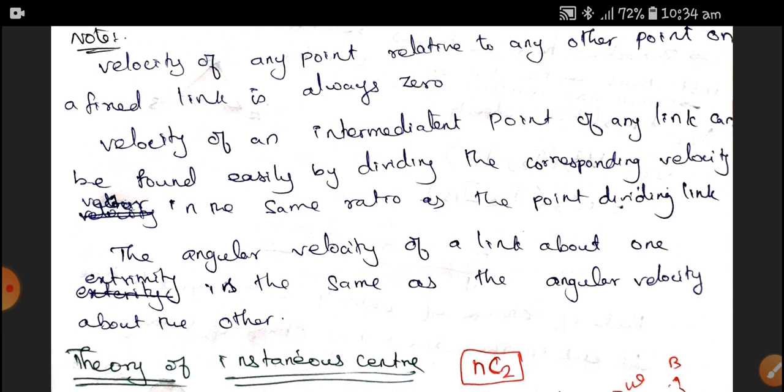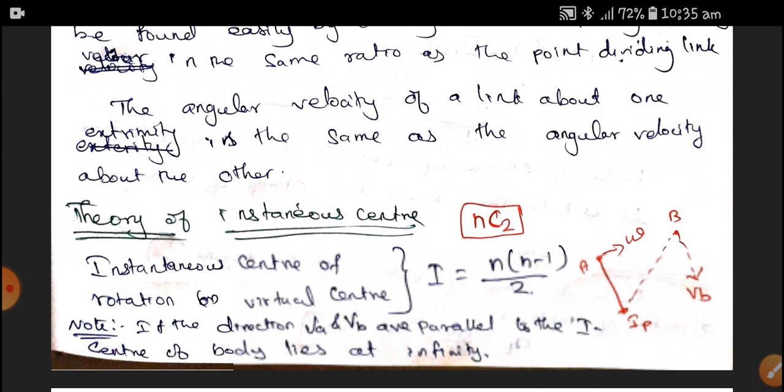And next, the angular velocity of a link about one extremity is the same as the angular velocity about the other. I hope that you have got some idea about velocity analysis, and now we are going to discuss the instantaneous center. Wherever there is motion of a link, if any point or any link has a relative velocity, definitely there should be an instantaneous center. About that instantaneous center, the links are supposed to rotate.